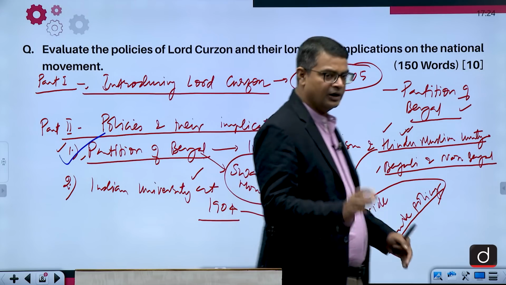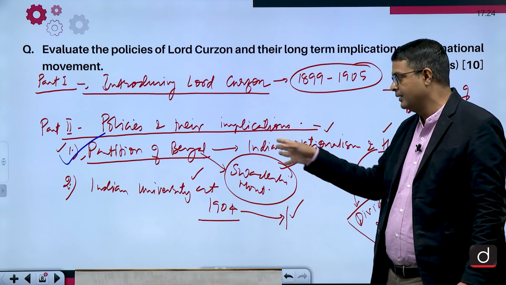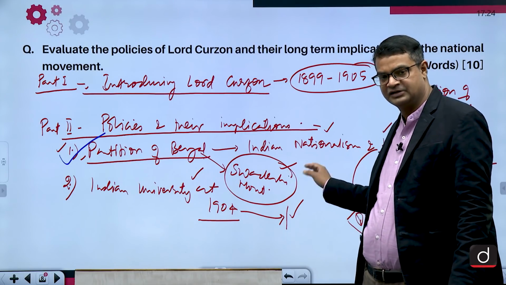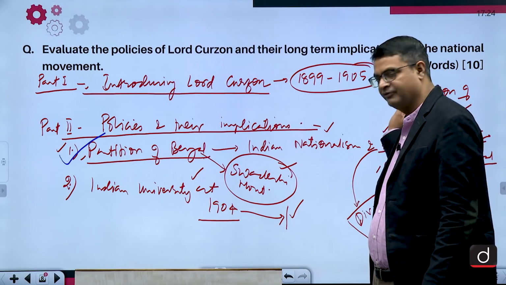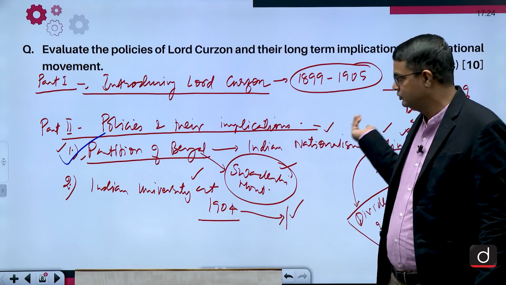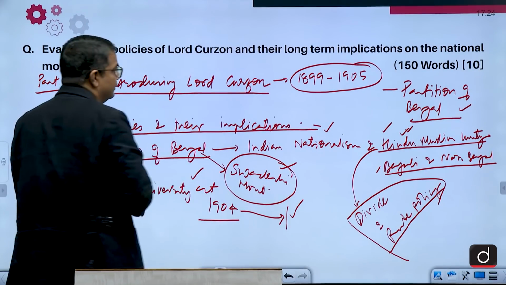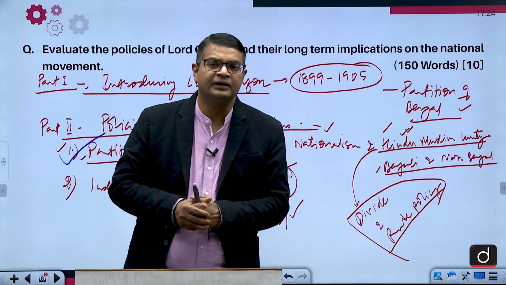Why it was done, and what was the reason given officially. The Partition of Bengal led to the Swadeshi movement. The immediate result was the Swadeshi movement, and the Swadeshi movement paved the way for nationalism. So even that, the policies of Curzon had their long-term implication.